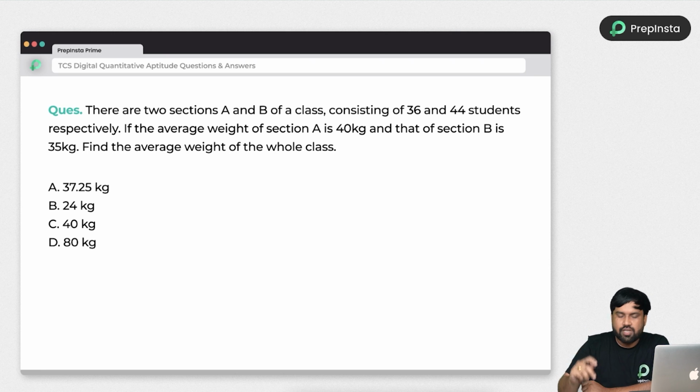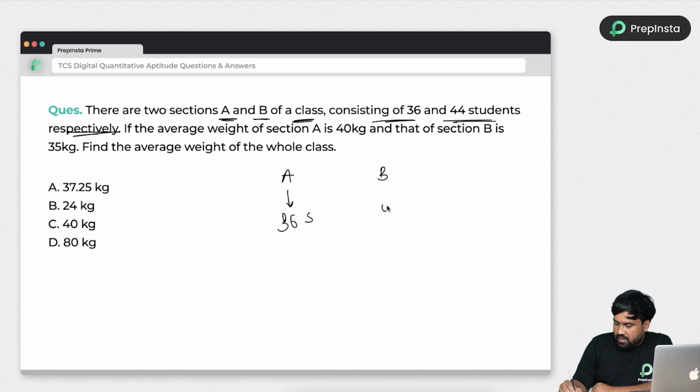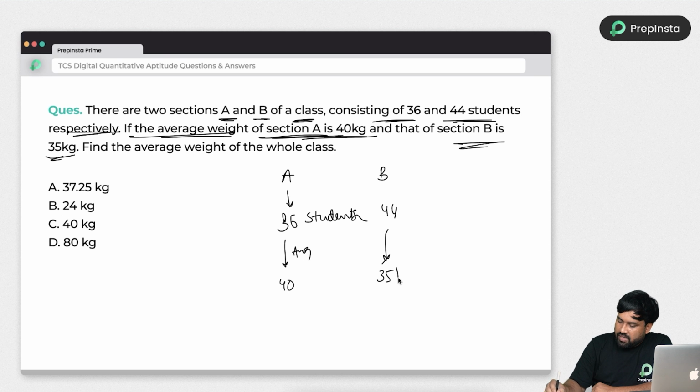And here is the question. Try to pause the video and try to solve it on your own first. Okay, just look into the question. There are two sections A and B of a class consisting of 36 and 44 students respectively. So class A, class B, and 36 students and 44 students. Next, the average weight of section A is 40 kgs, and the section B average is 35 kgs. Then find the average weight of the whole class.